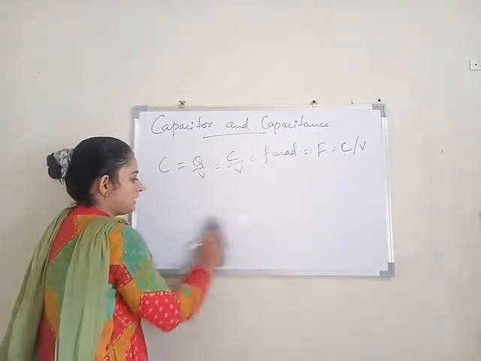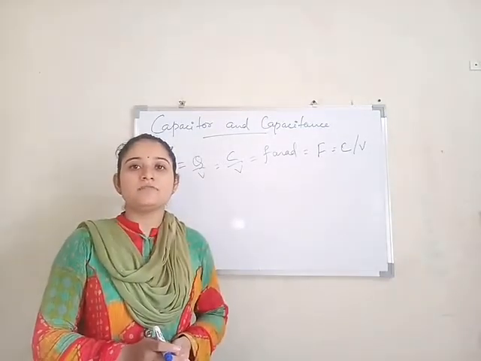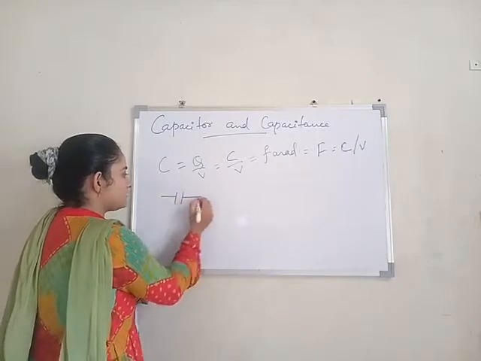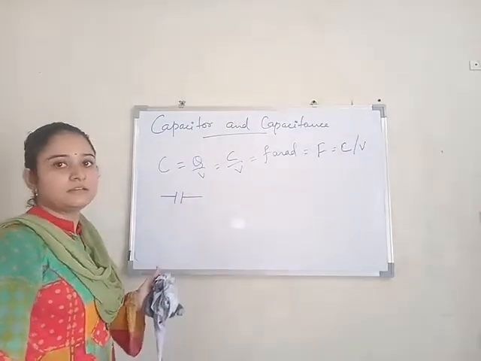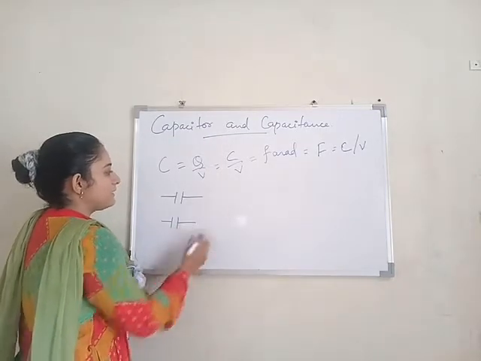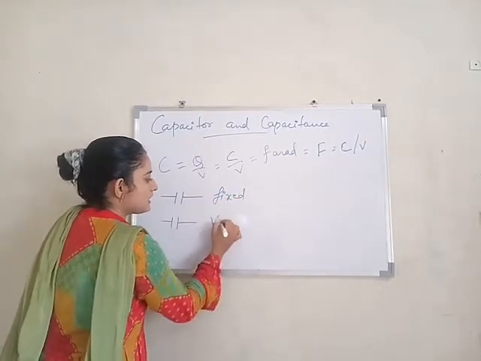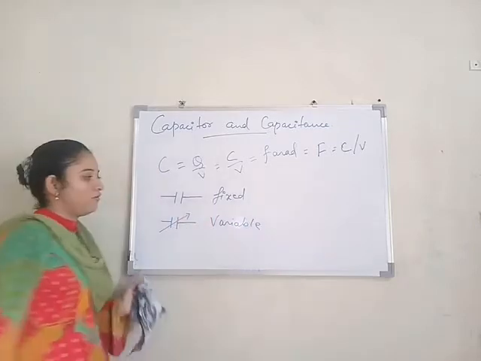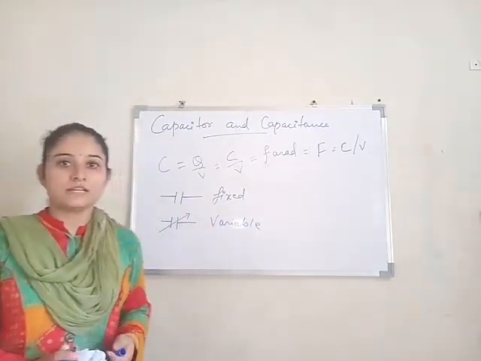Capacitors here basically are of two types, the fixed capacitor and the variable capacitor. A fixed capacitor is denoted by two plates and two connecting wires. This is a fixed capacitor and this is a variable capacitor. Here one arrow will be there, so this is a variable capacitor. Clear?